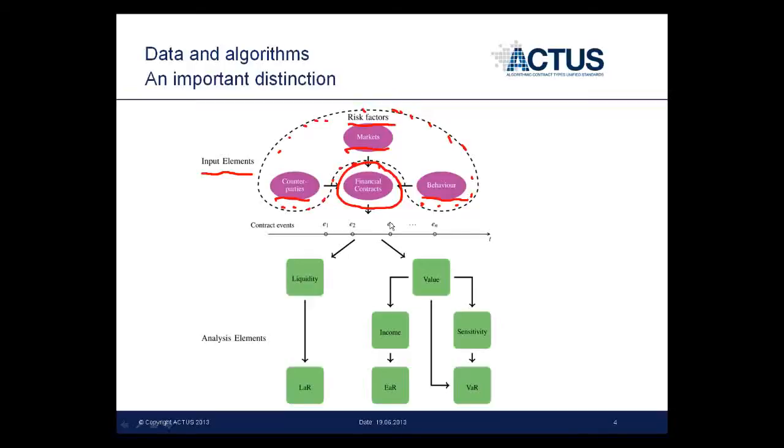Counterparties are the description of the parties that enter the agreement, and behavior can be considered a catch-all category of the remaining risk factors that can influence the outcome. It's more than a catch-all category, but it's the easiest way of imagining it now. For more, you have to go into UFA.